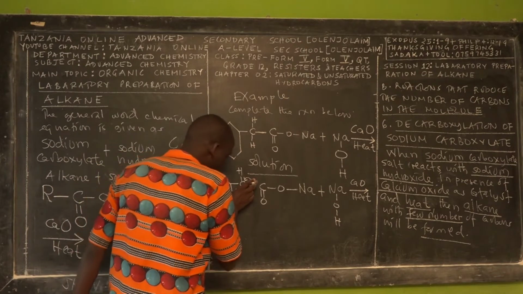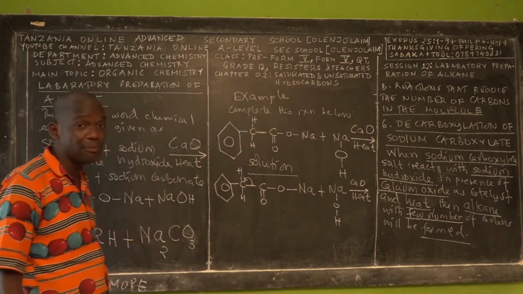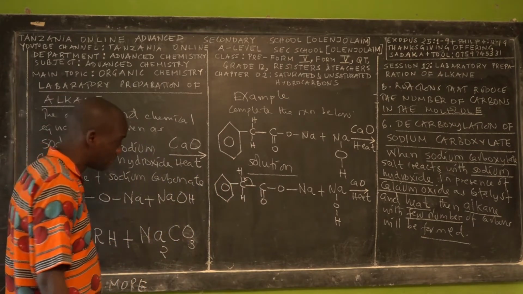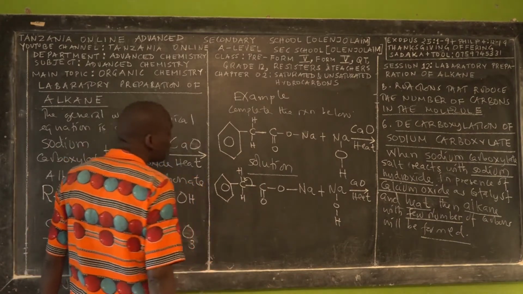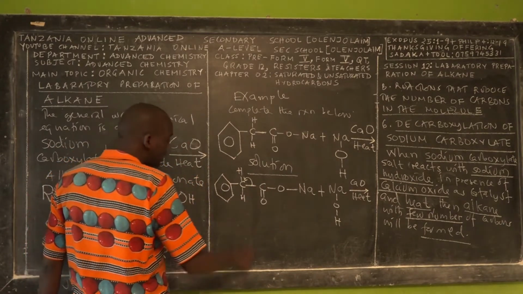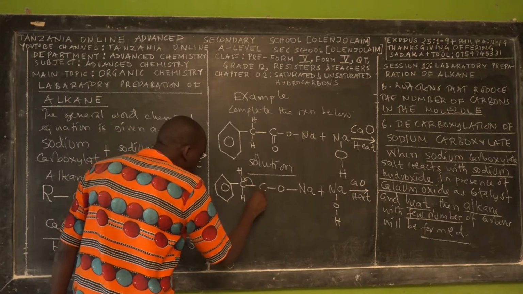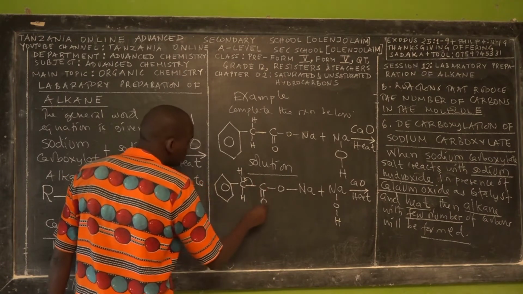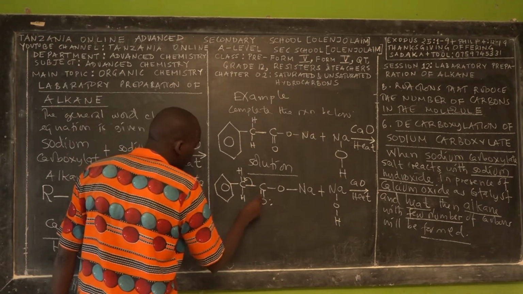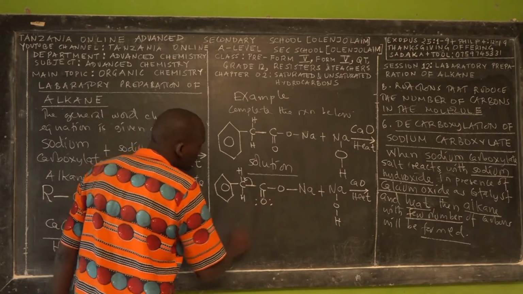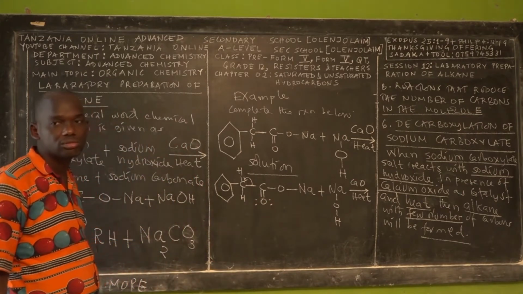The electronegativity between these two carbons is the same. But these electrons will be strongly attracted by this oxygen, because oxygen is more electronegative and also contains lone pairs.